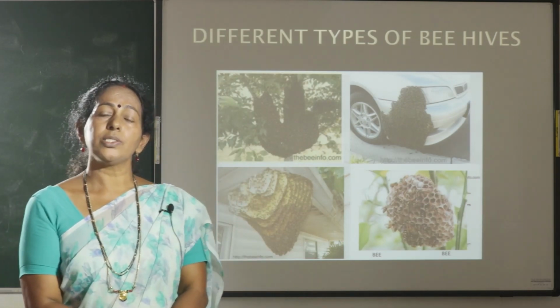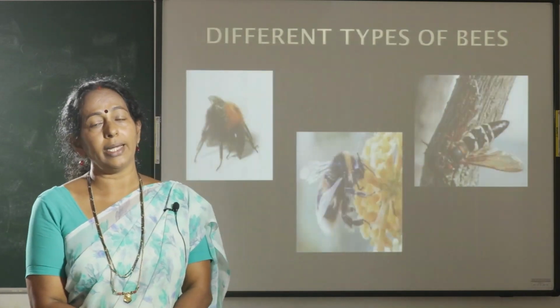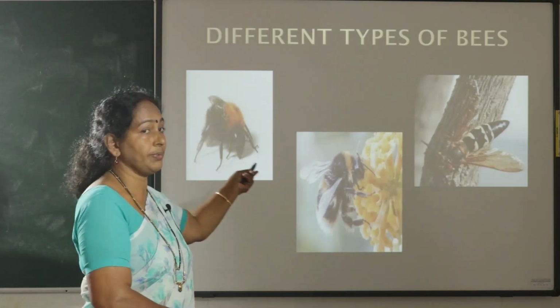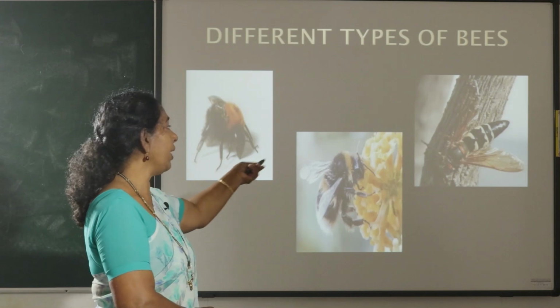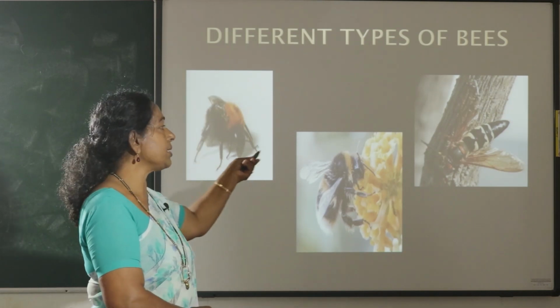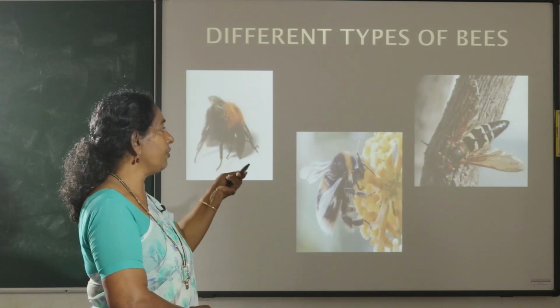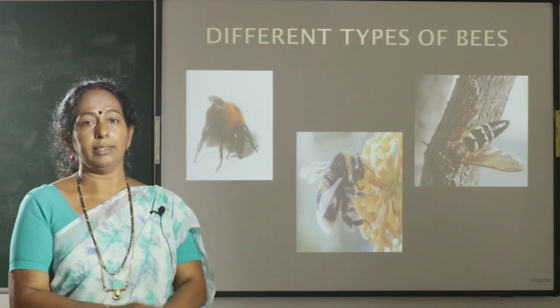And honeybees also differ from one to another. There are different types of honeybees. In this picture, you can see 3 types of honeybees. There are only 3 types of honeybees. Each one differs from the others. Some are small in size, some are colorful, some are big in size.